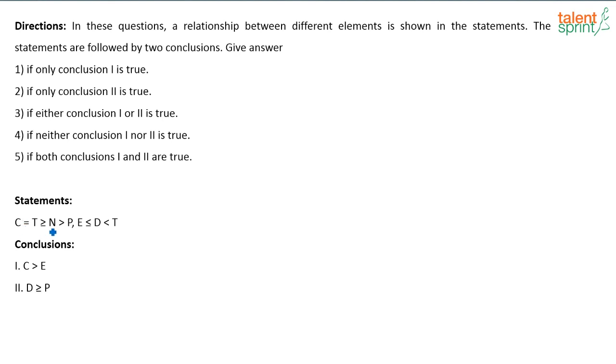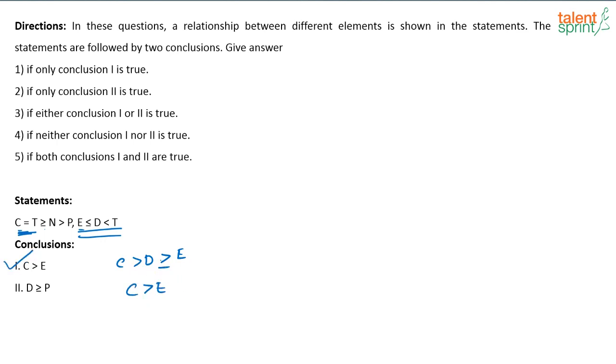C is greater than T greater than or equal to N greater than P. So you have to find the relationship between C and E. So what is common? See, C is equal to T. So the second part, whatever is given here, instead of T, you can write it as C, right? C greater than D greater than or equal to E, because obviously you know T is equal to C from here. So obviously C is greater than E, or first conclusion follows.